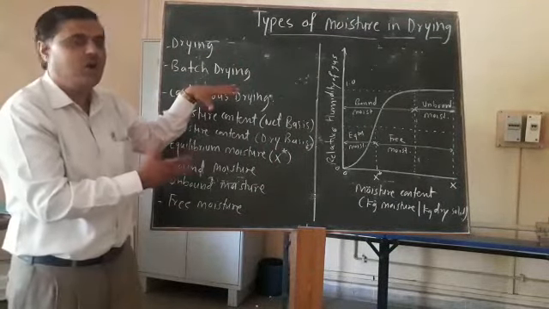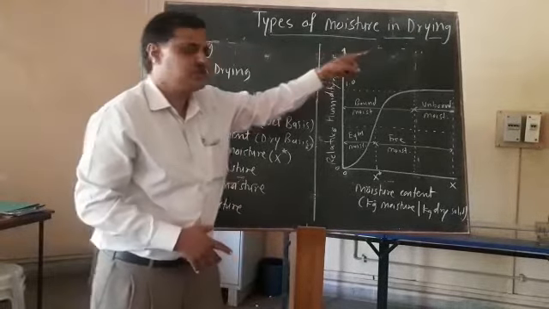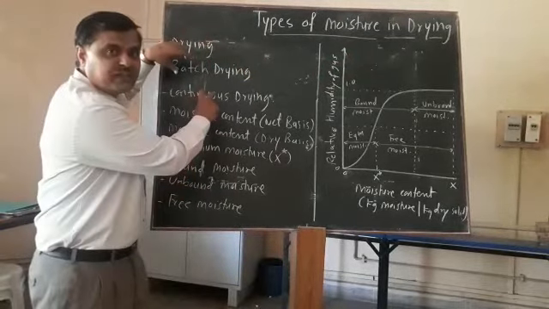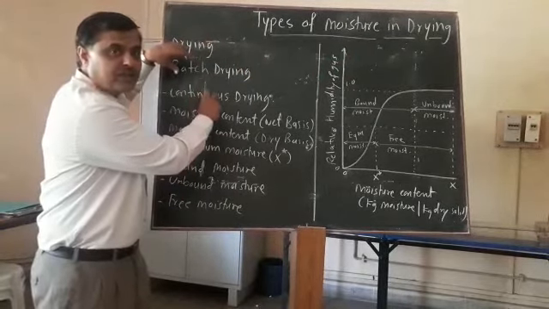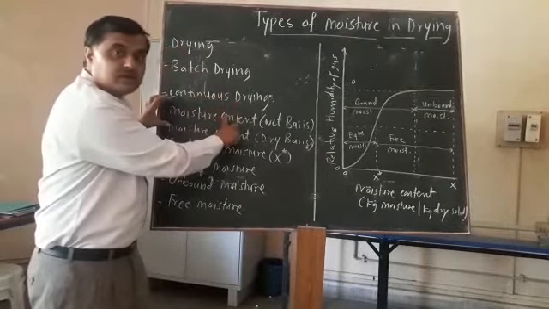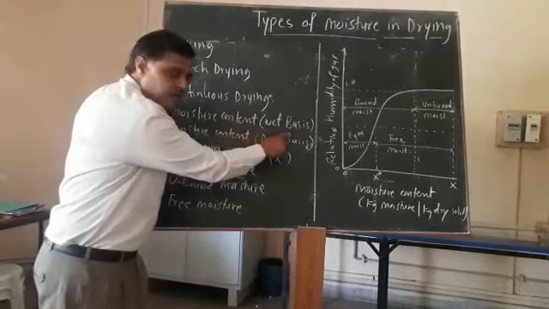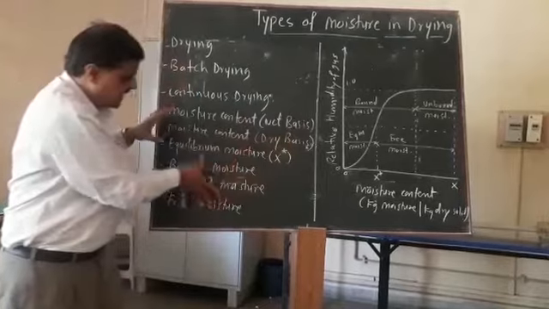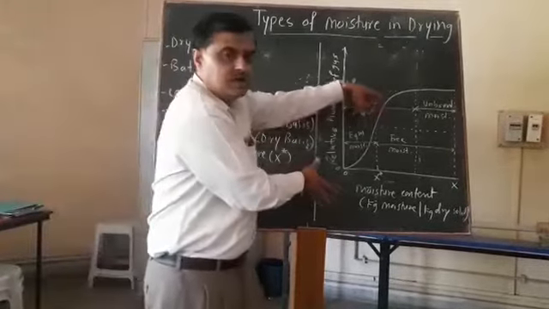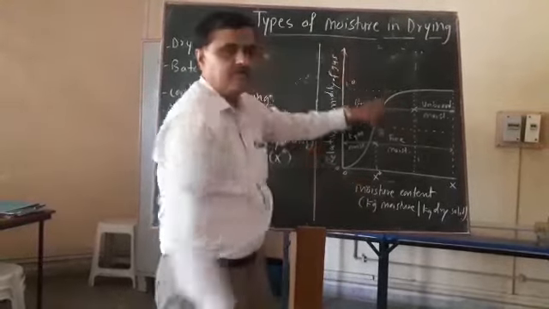What is the meaning of the different types of moisture in the drying process? We also talked about the definition of drying, then the classification with respect to operation, that is batch drying and continuous drying. Then we measure the moisture content by wet basis or dry basis, and these are the four types of moisture. We have explained on the graph of moisture content versus relative humidity of the gas.